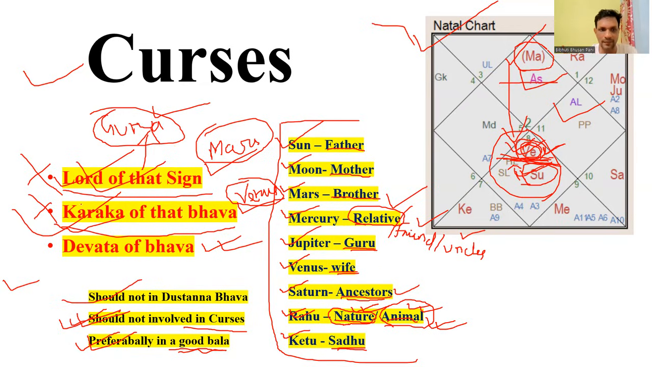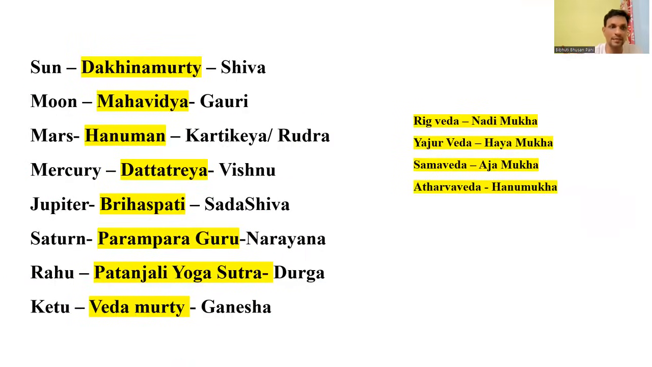If the Karaka is helping, then the native needs to worship the Pratyadi Devata. These are the two things we need to remember. If the Lord of the sign is helping, then it will be the Guru. If the Karak is helping, then it will be the Pratyadi Devata. Next, see what the Guru related to each planet is and what the Pratyadi Devata is. This is the list where you will find the Guru along with the Pratyadi Devata.